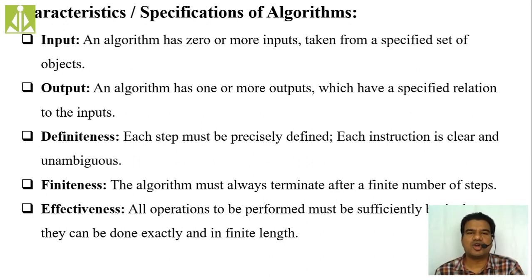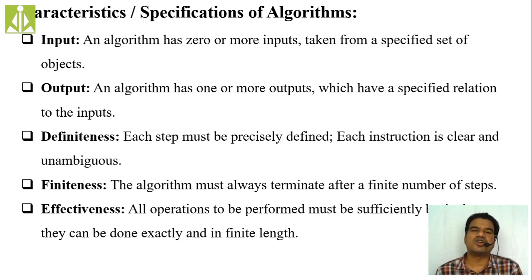Suppose a particular step in your algorithm gets started and keeps on taking more than the expected time for its execution. Such a statement will not be considered an effective statement. So all the steps, or simply the entire algorithm, should have the effectiveness property.